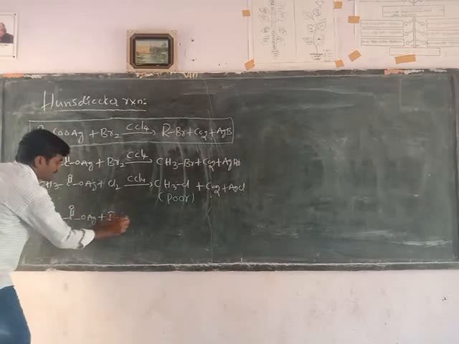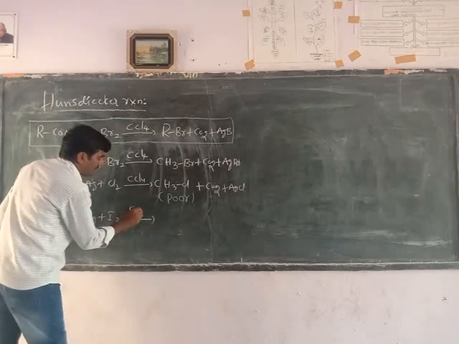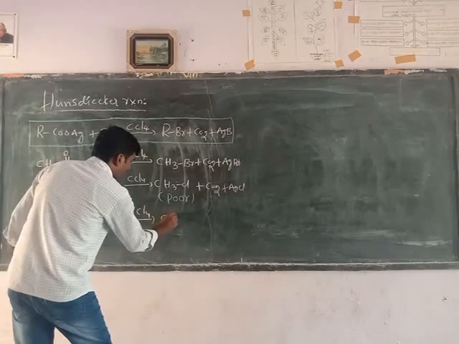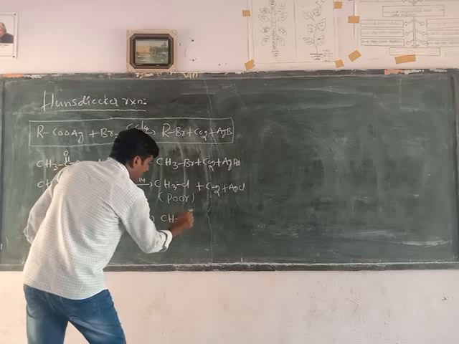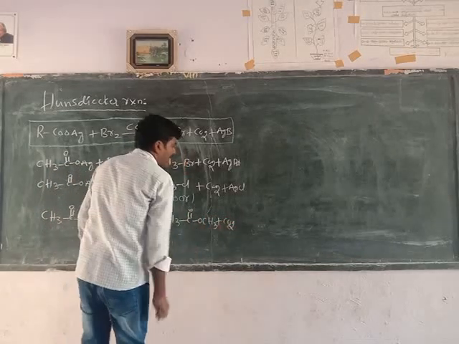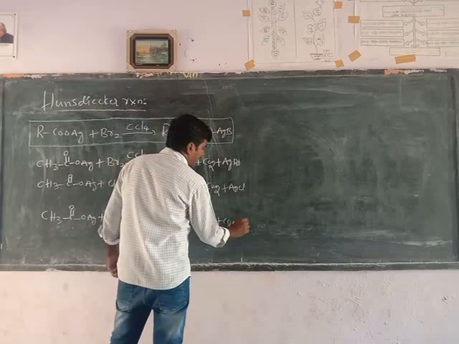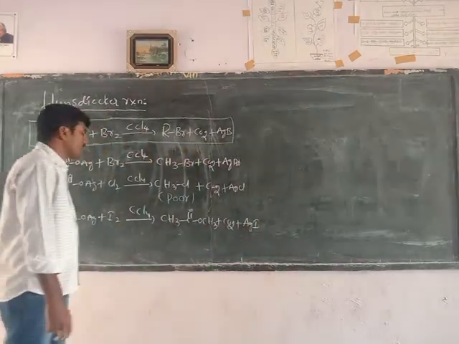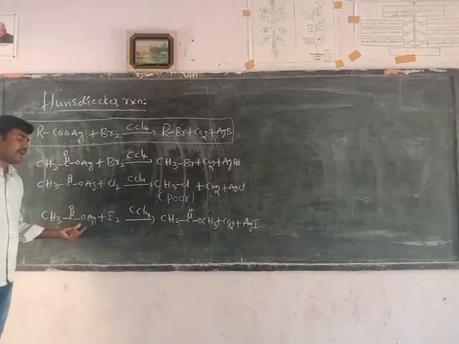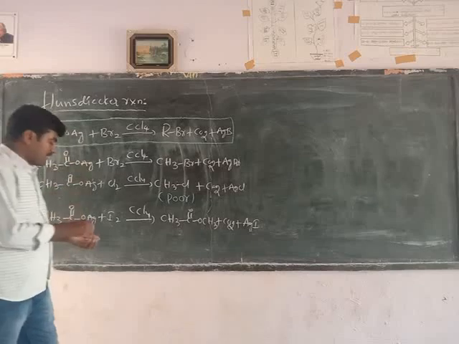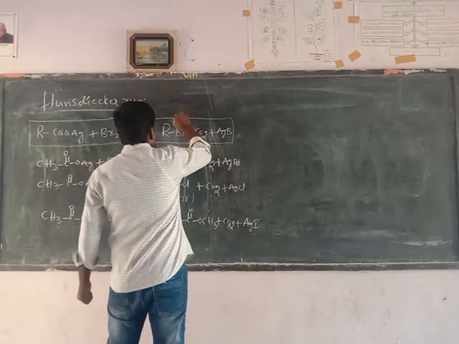Silver acetate reacts with iodine in the presence of carbon tetrachloride to form an ester. Similar byproducts, carbon dioxide and silver iodide, will form. Okay. Alkyl iodides cannot be prepared using the Hunsdiecker reaction. Majorly, only alkyl bromides are prepared.